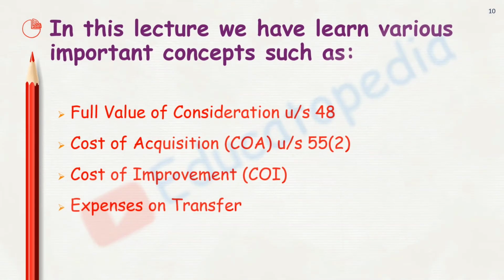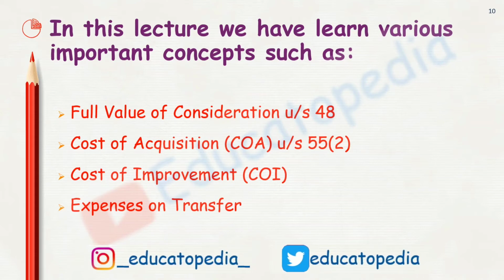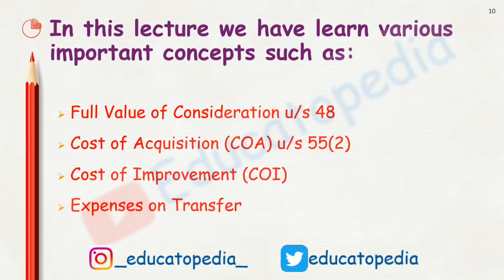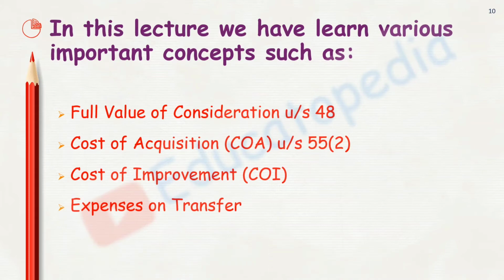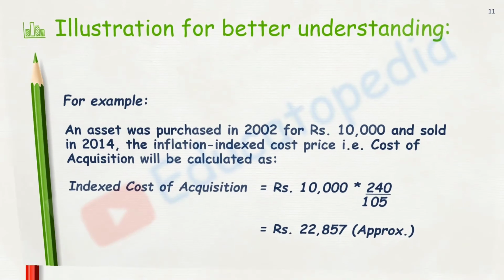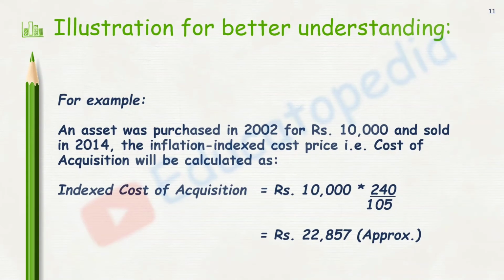So let's revise what we have seen: full value of consideration, cost of acquisition, cost of improvement and expenses on transfer. Just to make you remember, let's see an example.